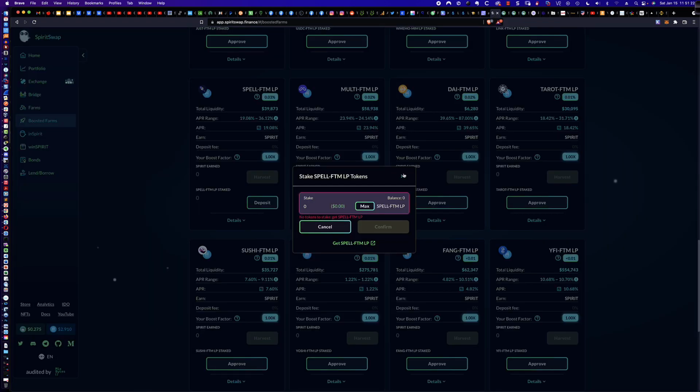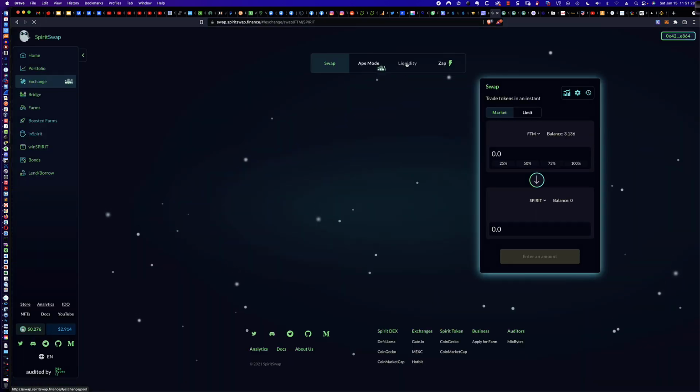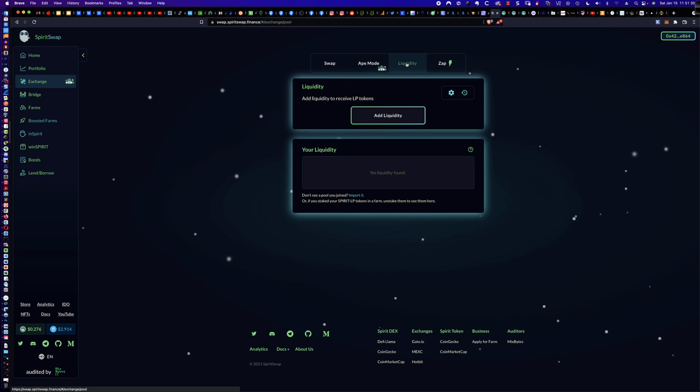So I click on Spirit Swap. Let's bounce out of that. I'm going to click on the exchange. And what are we going to do? We're going to come to the liquidity tab. Again, this is assuming you already have spell and you already have FUSDT. If you didn't, you would need to swap something to get those. So I'm going to add liquidity.